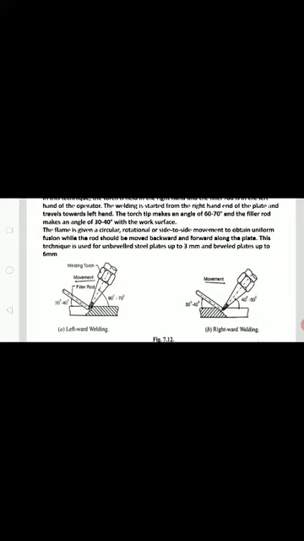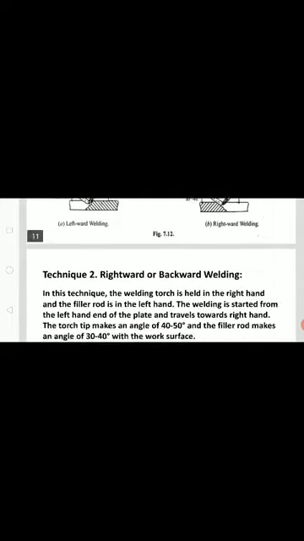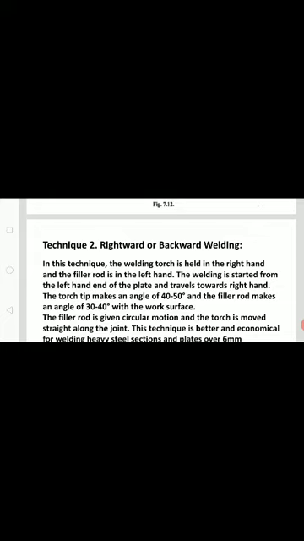Then coming to the rightward welding, it is clearly mentioned in the figure. The arrangement of torch and filler rod to the work surface and movement of torch you observe in the figure. So a detailed explanation we will discuss now. In the rightward or backward welding technique, the welding torch is held in the right hand and the filler rod is in the left hand.